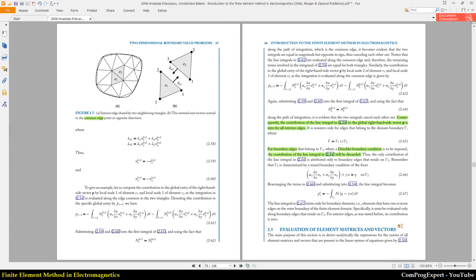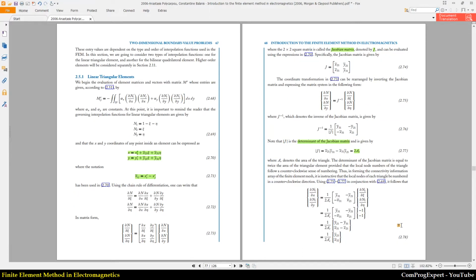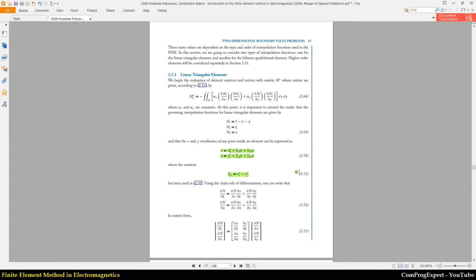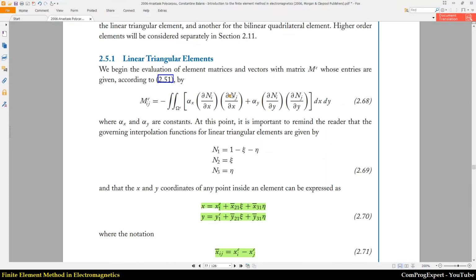Okay, now let's derive the components of the stiffness matrix and load vector using the MATLAB symbolic toolbox for linear triangular elements. So you can see the equation for calculation of Mij of an element. We should calculate this integral.